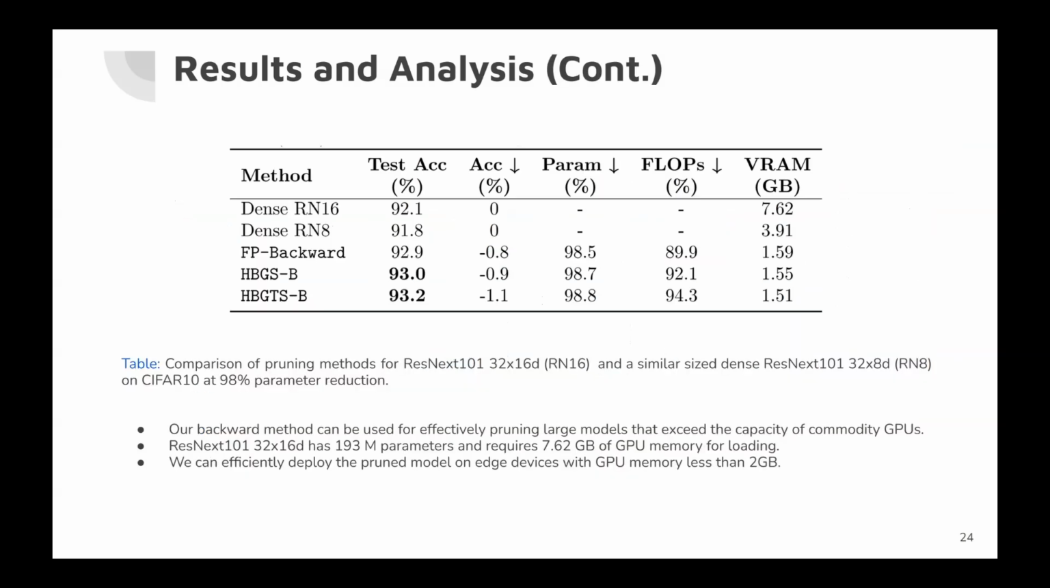Our methods can be used for effectively pruning large models that exceed the capacity of commodity GPUs. We use a ResNet model, which has 193 million parameters and requires 7.62 GB of GPU memory for loading. When the ResNet is pruned to 98% parameter reduction using HBGTS-B, it achieves a test accuracy that matches its dense counterpart. Now we can efficiently deploy the pruned model on edge devices with GPU less than 2 GB.